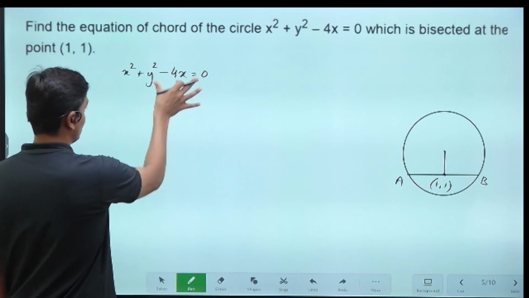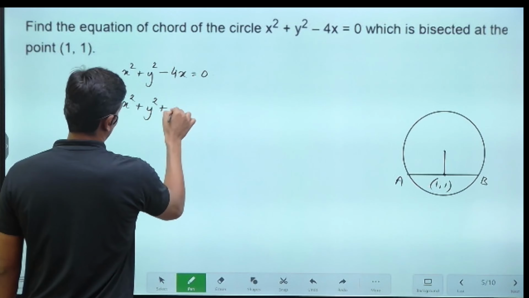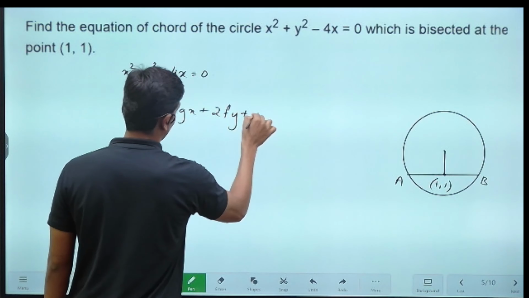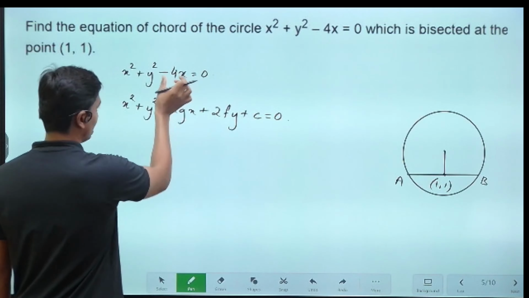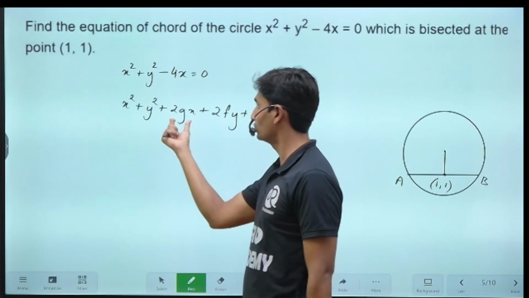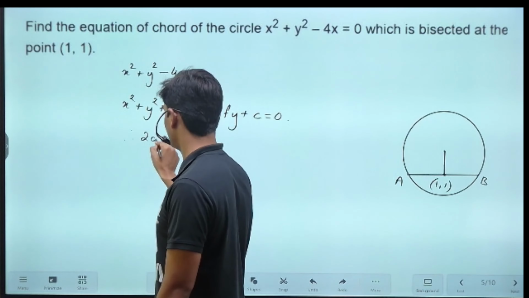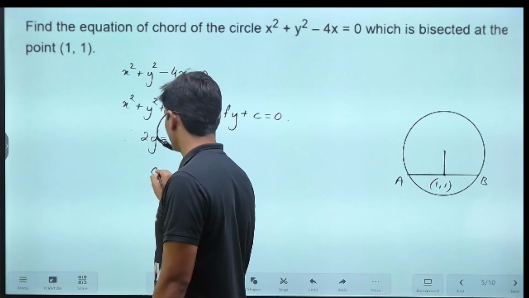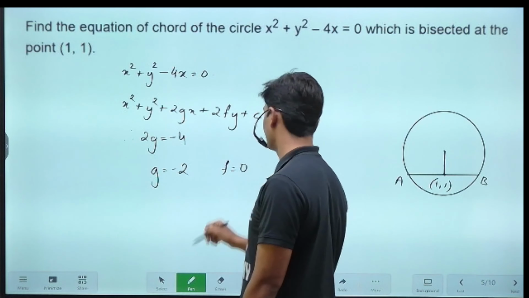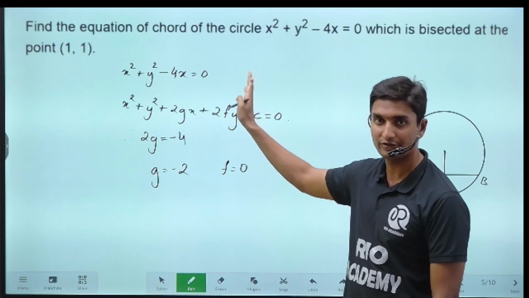All right, now this guys basically belongs to the equation of the circle x square plus y square plus 2gx plus 2fy plus c equals 0. Correct? Because as you can see here, it is 4x. Okay now, so 2g specifies what guys? 2g specifies nothing but negative of 4. On comparison, 2g is negative of 4. The value of g is negative of 2. And what is the value of f? F is nothing but 0, because there is no f component here, f variable is not at all present, so it will turn out to be 0.